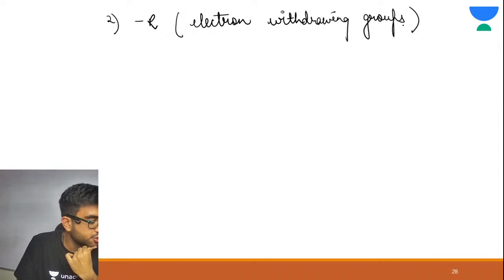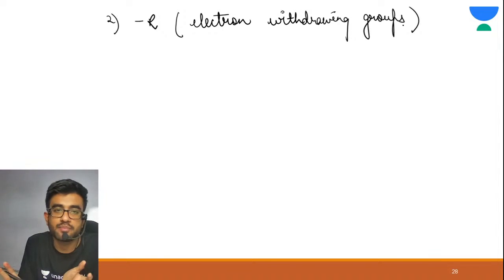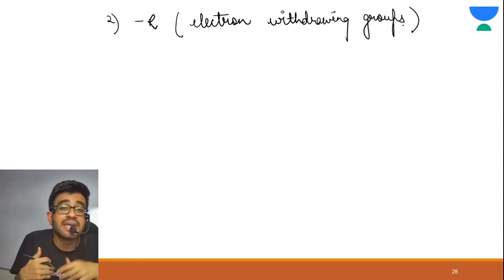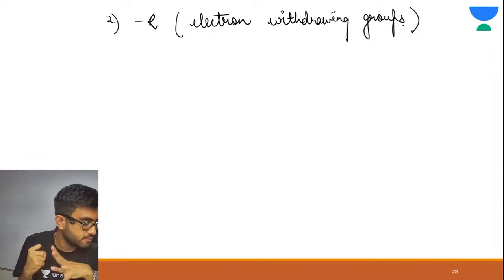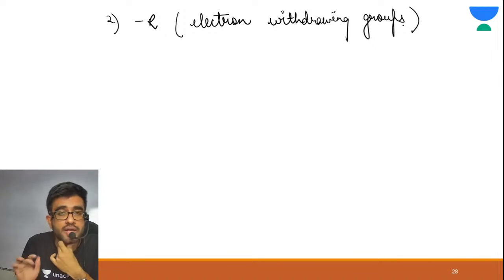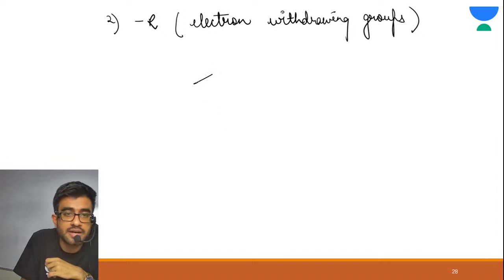Yes, we will surely check the stability order. It will surely come in further classes. Right now I'm giving you the basic concept about it. Alright? So these are minus R. Minus R is electron withdrawing group. Now let me first give you an example of it.